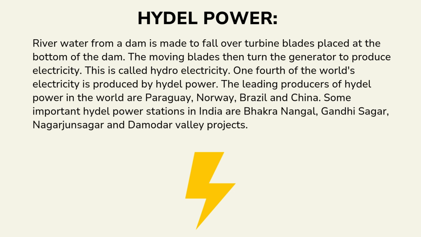Hydel power. River water from a dam is made to fall over turbine blades placed at the bottom of the dam. The moving blades then turn the generator to produce electricity. This is called hydroelectricity. One-fourth of the world's electricity is produced by hydel power. The leading producers of hydel power in the world are Paraguay, Norway, Brazil, and China. Some important hydel power stations in India are Bhakra Nangal, Gandhi Sagar, Nagarjuna Sagar, and Damodar Valley projects.